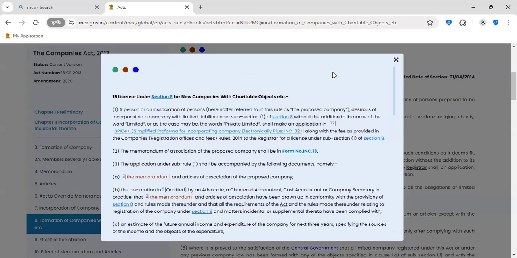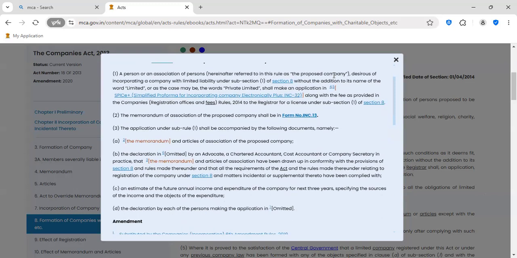What is a license under Section 8 for a company with charitable objects? A person or association of persons, as referred to in this rule, proposing to incorporate a company with limited liability under Section 8. When they propose to incorporate a Section 8 company, you are getting limited liability without the addition to its name of the word Limited or Private Limited.